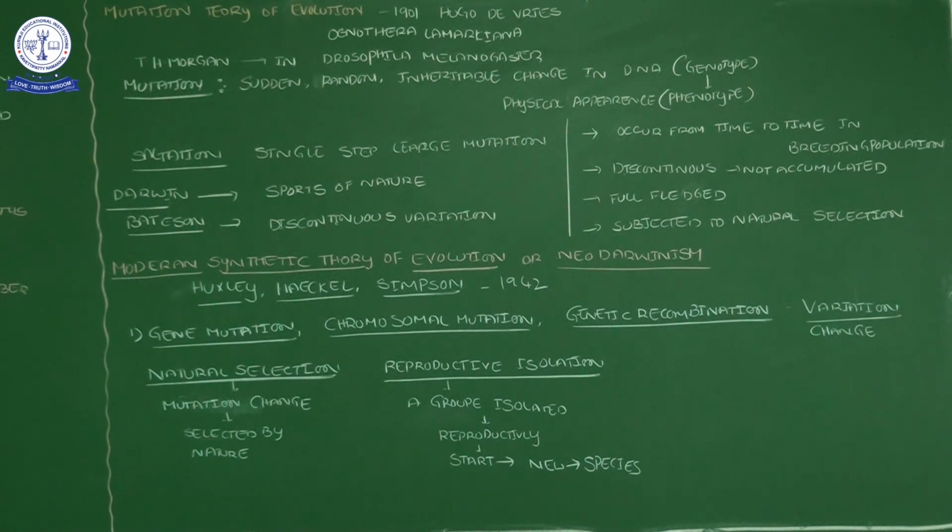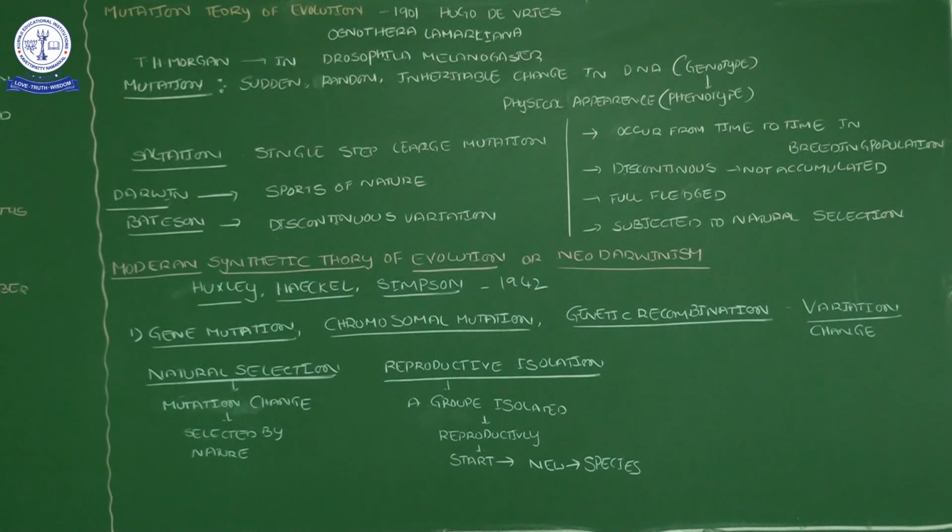Okay, so here what they are saying is: any change that happens in an organism must be by gene mutation, chromosomal mutation or genetic recombination. That change will be selected by natural selection, and then that organism should be isolated by reproductive isolation. Then it will continue as a new species. A group reproductively isolated starts a new species or a new group.